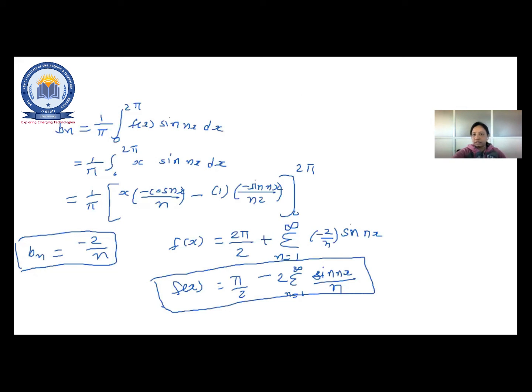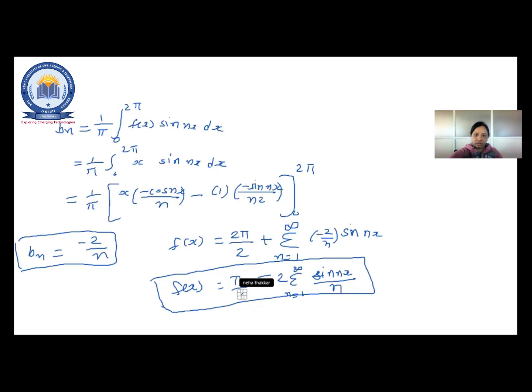I'll just check the chat box once. Yes, only pi, sorry, that 2 will be cancelled out. Sorry, that screen has gone. Just a minute. Here only pi, right?